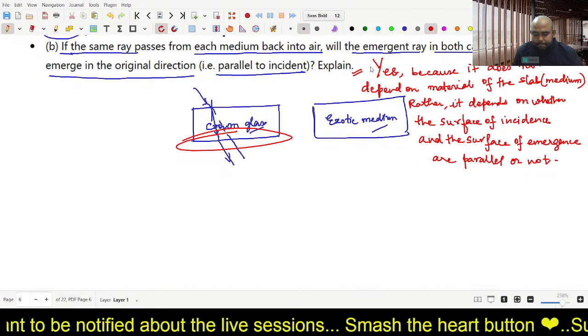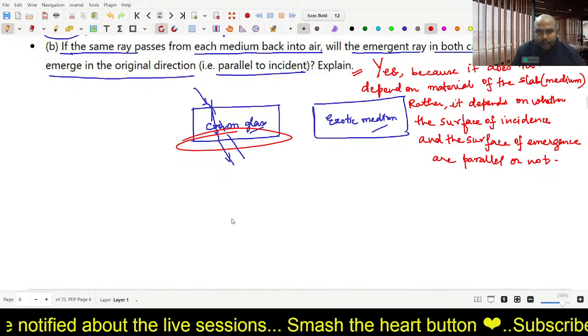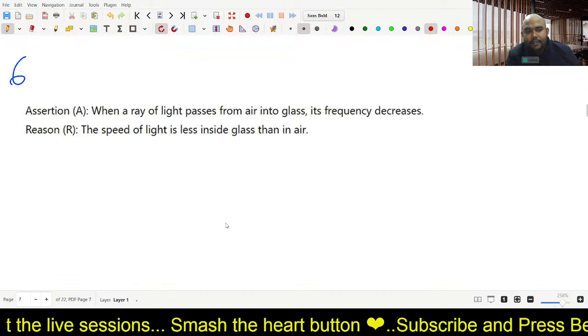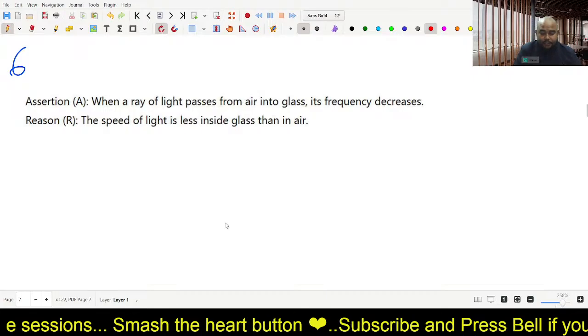That is it. Okay, parallel or not. Let's move to the next bit. Now this is an assertion reasoning question.